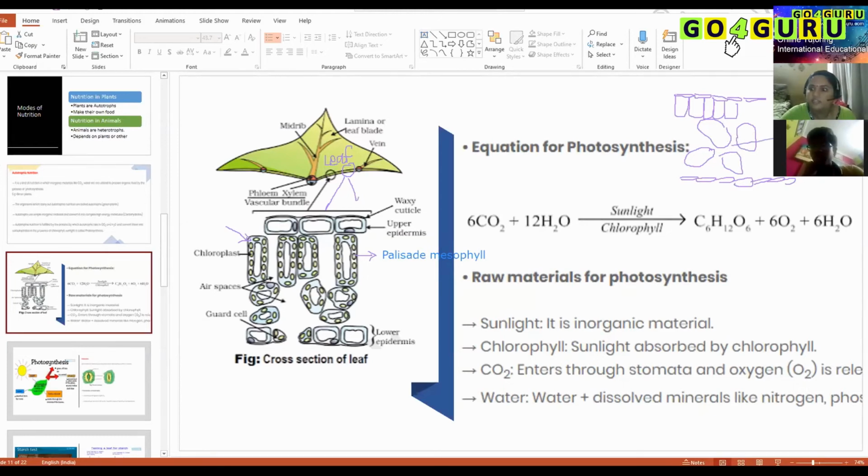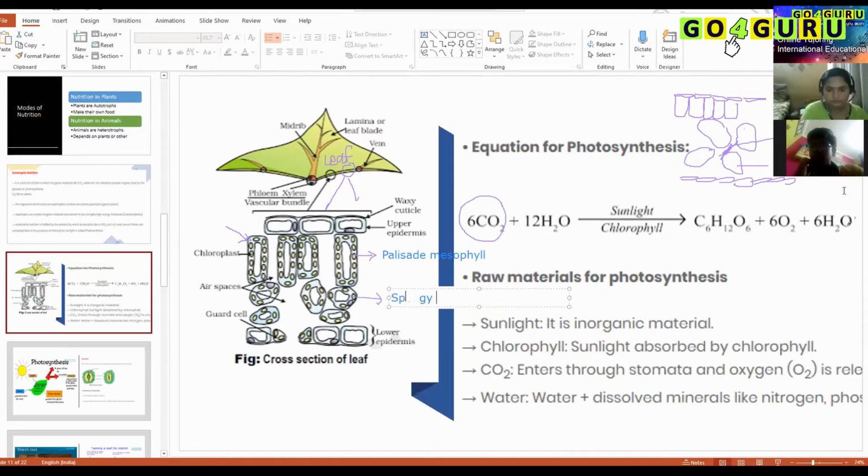Because they need to store carbon dioxide, because plants need carbon dioxide for carrying out photosynthesis. So the carbon dioxide taken by plants will be stored in these air spaces.